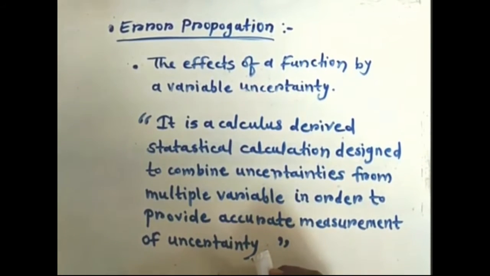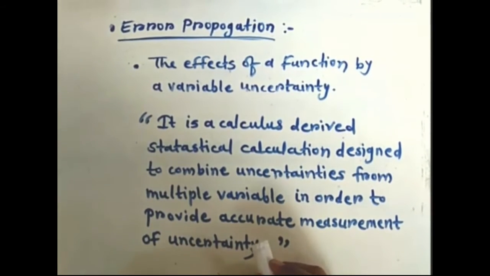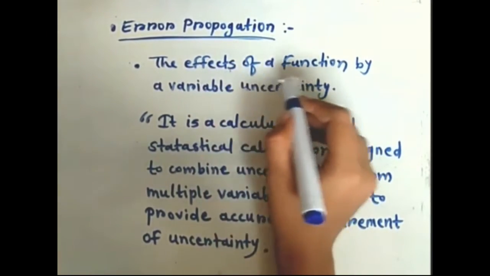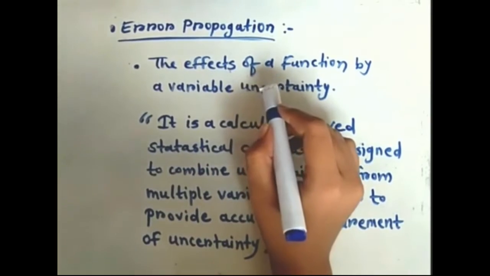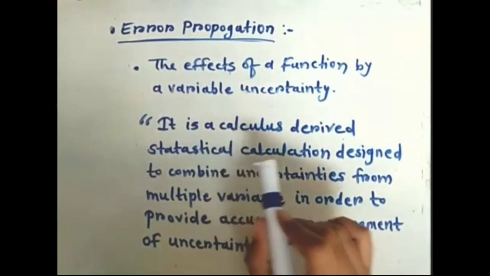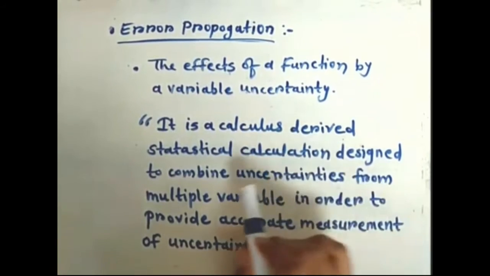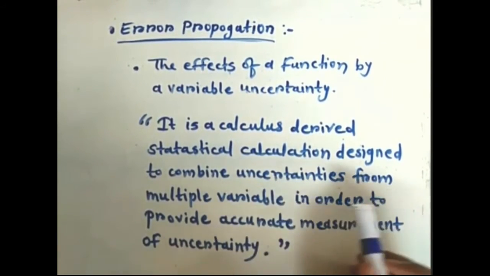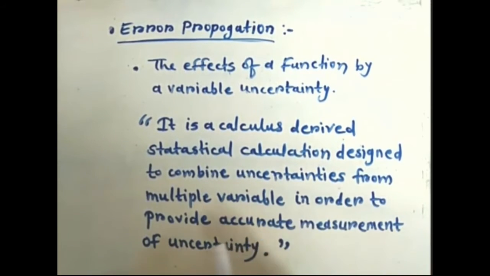Let's see what is error propagation. Propagation of error is defined as the effect of a variable's uncertainty on a function. It is a calculus-derived statistical calculation designed to combine uncertainties from multiple variables in order to provide an accurate measurement of uncertainty.